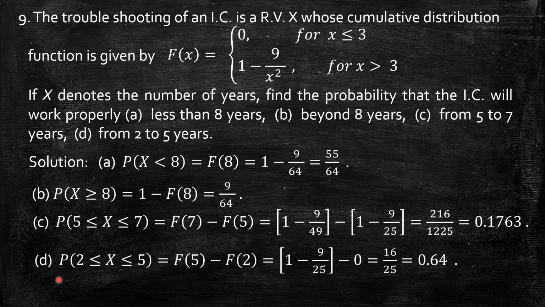Problem number D, here the sub question is from 2 to 5 years. Once again same way, F of 5 minus F of 2, which simplifies to: F of 5 is 1 minus 9 by 25, because x is greater than 3. And what about F of 2 now? It comes in this interval, x is less than or equal to 3, then the cumulative distribution function CDF is 0. So that's why F of 2 is 0. Which simplifies to 16 by 25 or 0.64.